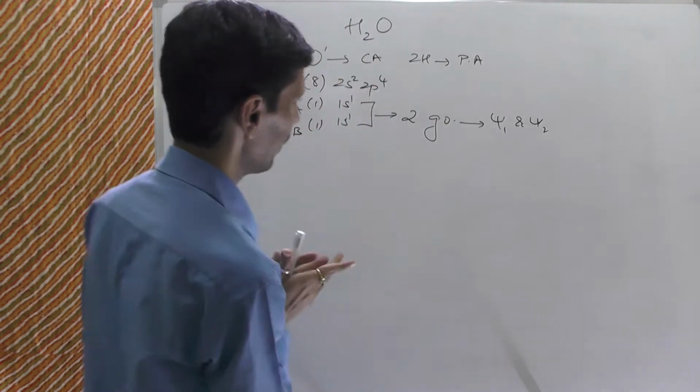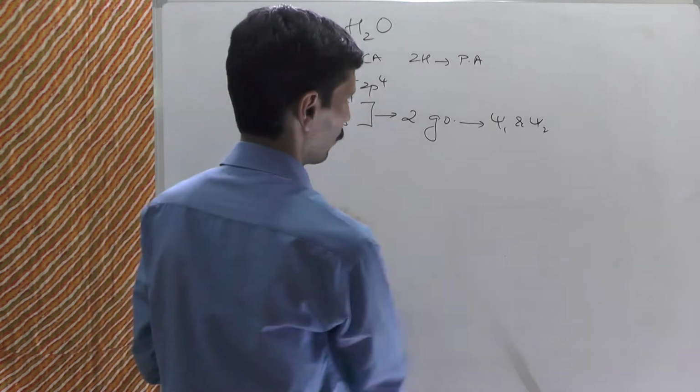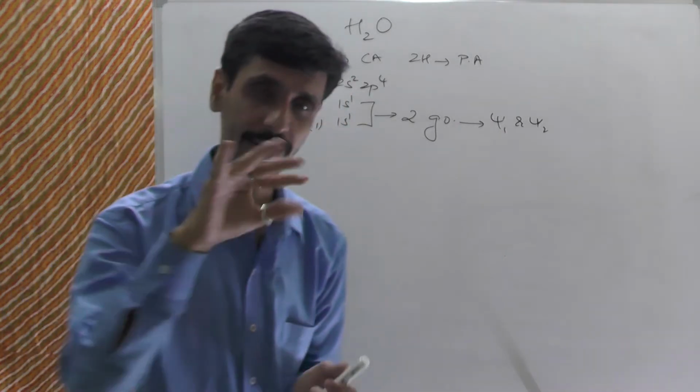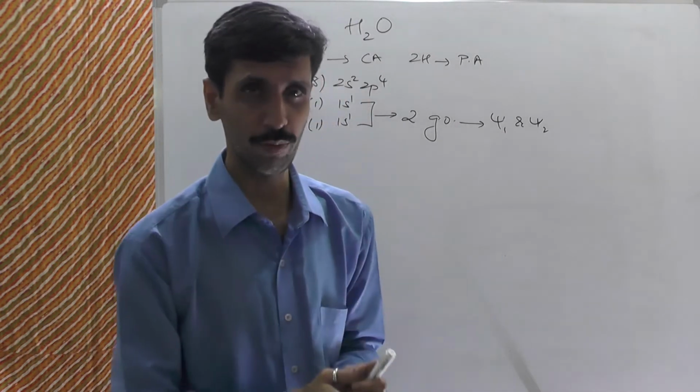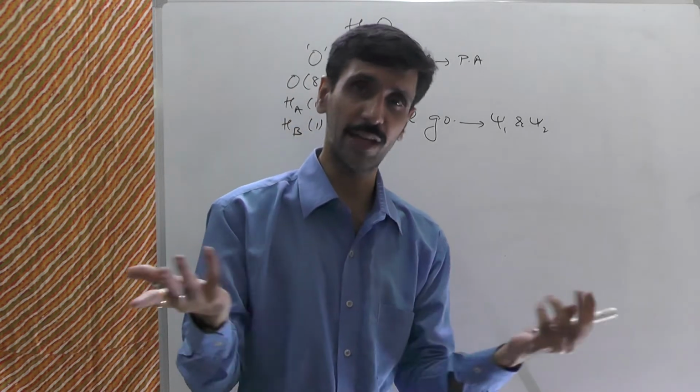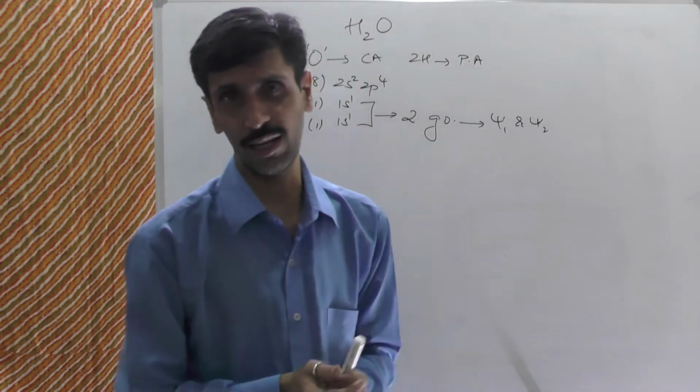ठीक है, so what we do now is these two group orbitals Psi1 and Psi2. Okay, first of all I show you its pictorial representation. Okay, how it is going to be shown? It's an s orbital. Hydrogen है तो s orbital है, और s orbital है तो spherical है.